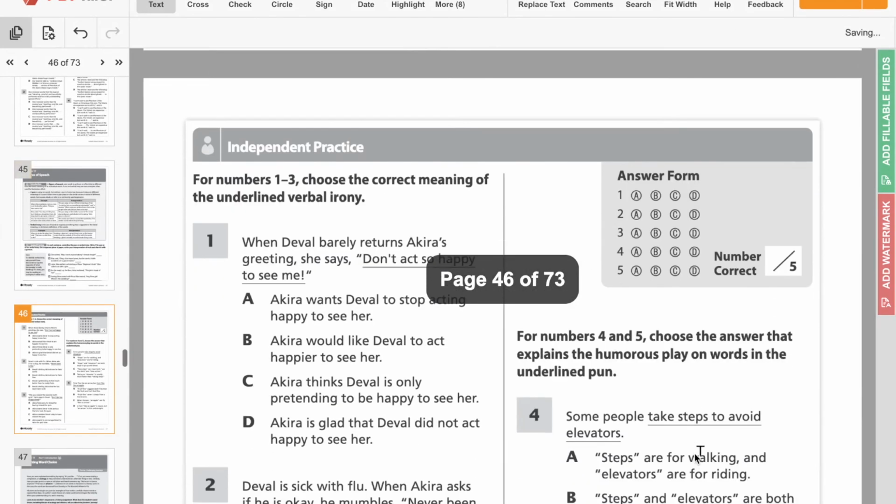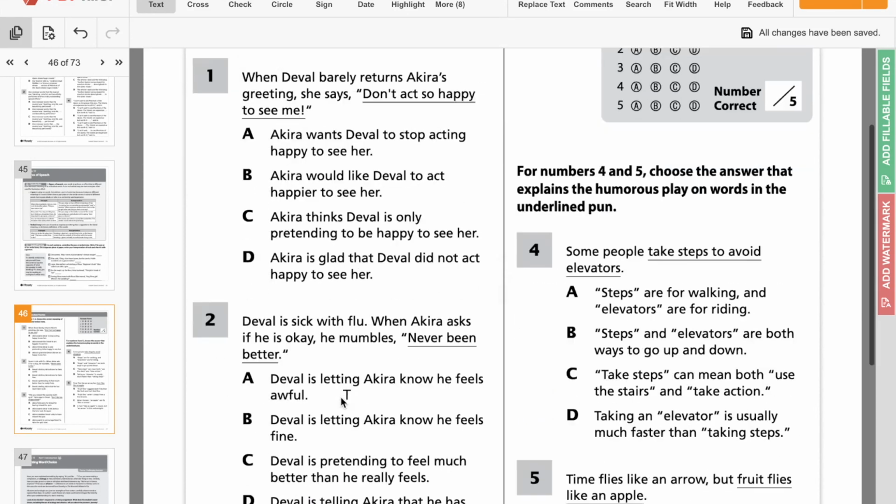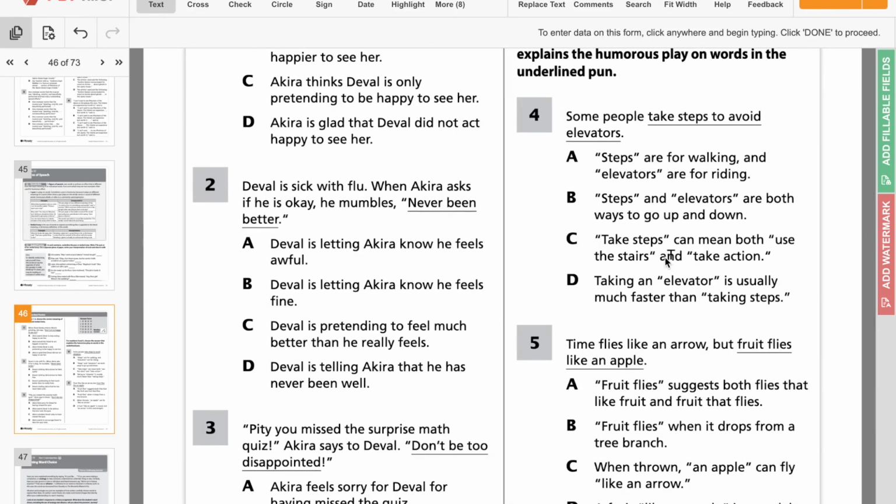So now you guys are going to do page 46 on your own, which asks you to choose the correct meanings of the underlined verbal irony, and this asks you to choose the correct descriptions of the puns. So you guys are going to do that on your own. If you need any help, I'll be available during office hours today.